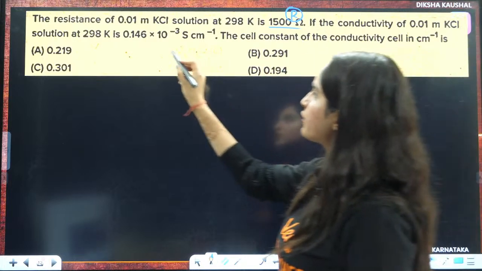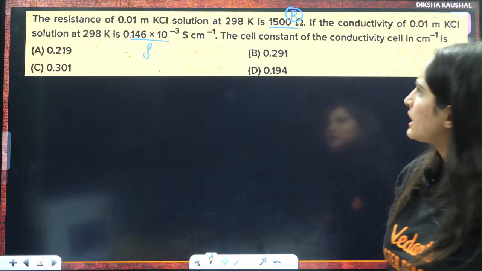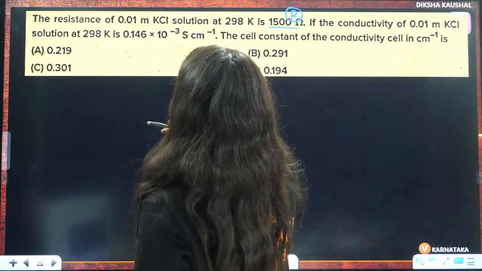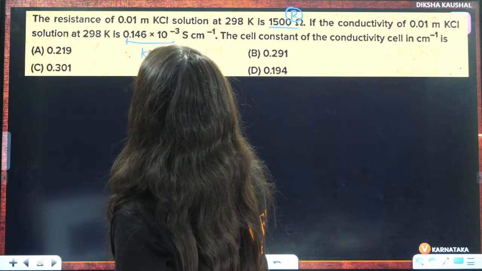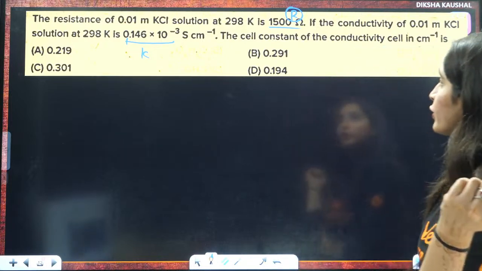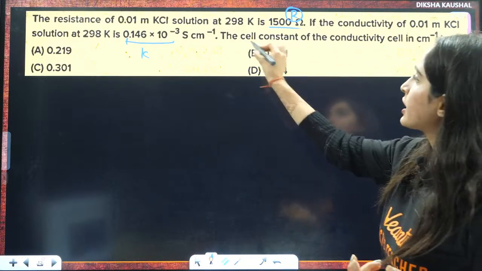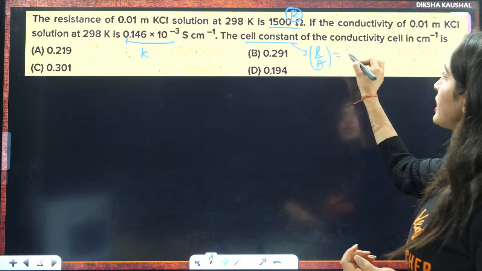Conductivity, that is kappa, of this solution is given to you. They are asking you the cell constant, that means L by A, or G star.